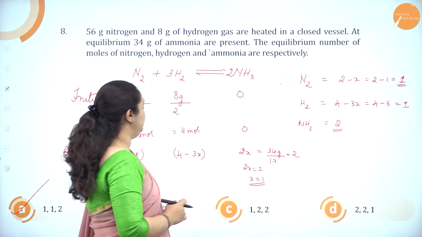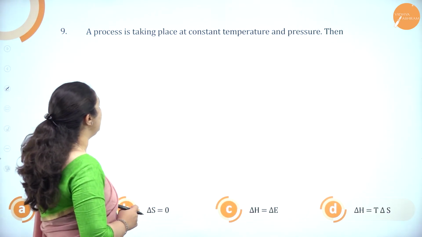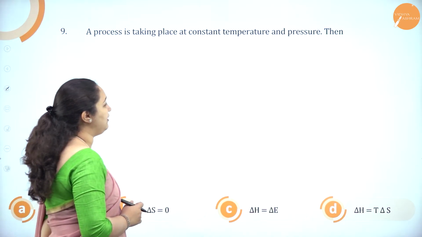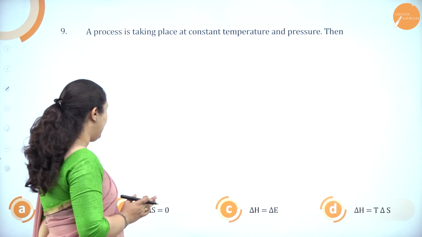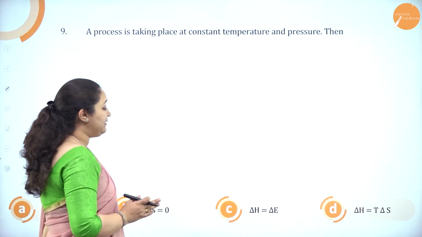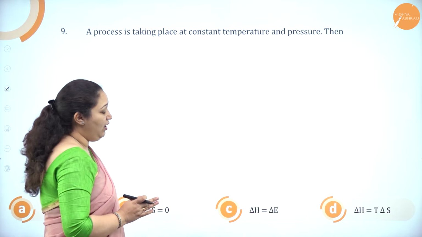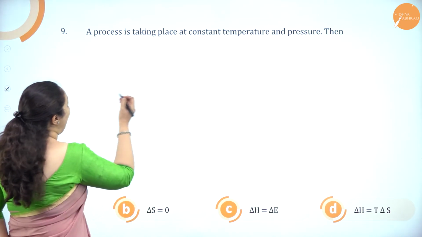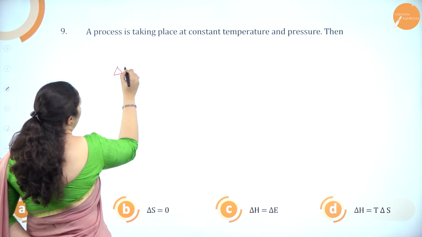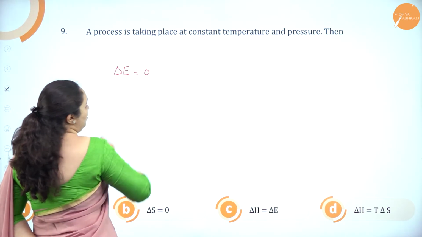Next question. A process is taking place at constant temperature and pressure. Then delta H is equal to 0, delta S is equal to 0, delta H is equal to delta E, or delta H is equal to T delta S. See here, at constant temperature, delta E will be equal to 0.